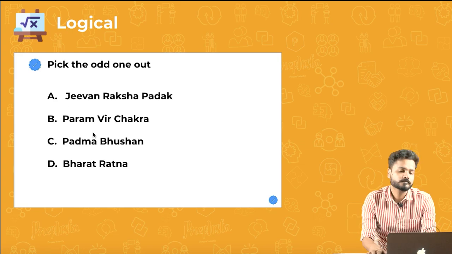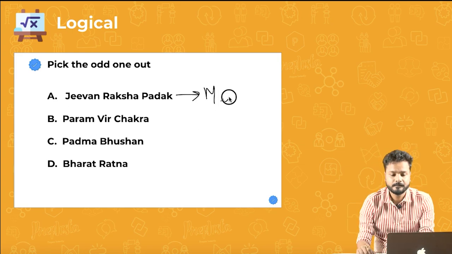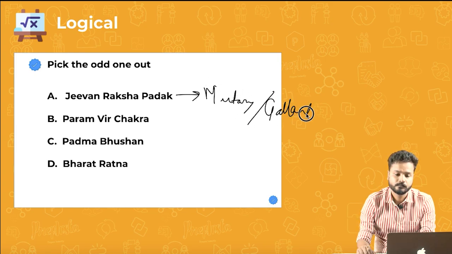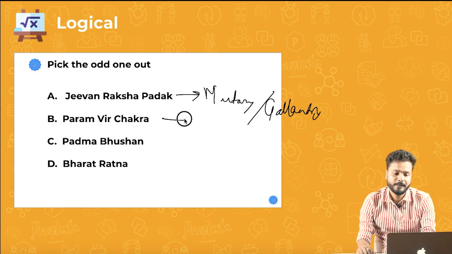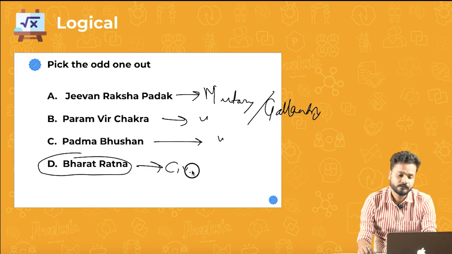Alright guys, so what is Jeevan Raksha Padak? Jeevan Raksha Padak is a military, or you can say gallantry award. Paramveer Chakra is also a military or gallantry award. Padma Bhushan is also a military and gallantry award. Your correct answer here is Bharat Ratna, because this is the only civilian award.